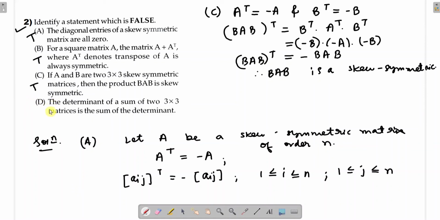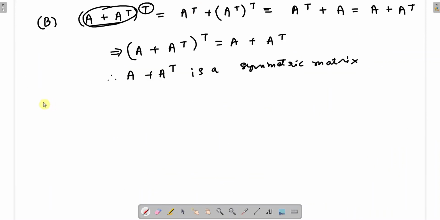Then now let us look at statement D. The statement D is what? The determinant of a sum of 2 3 by 3 matrices is the sum of the determinants. Here we have to take an example and prove that the determinant of a sum of 2 3 by 3 matrices may not be the sum of the determinants. Okay, so we have to show it by taking an example.